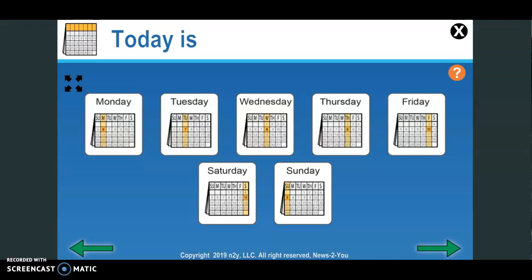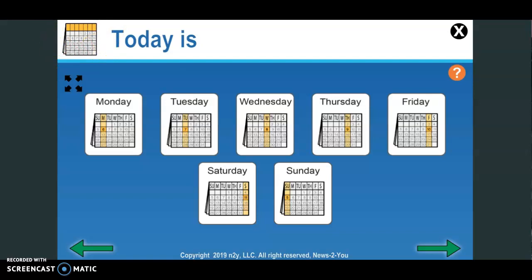We're going to do morning meeting, and then we're going to look at our classroom website to look at the daily schedule. And I'm going to show you, just in case you haven't found it, how to get to our special area activities. All right, so let's start with today is.